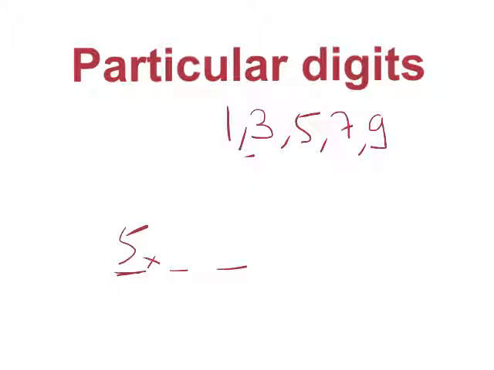Alright, in this section we're going to solve a few questions which are based on a particular digit. For example, using 1, 3, 5, 7, 9, how many 3 digit numbers can we form? Now first seat can be taken by any of the 5 people. Second seat can be any of the remaining. So these are the total number of ways, 60, in which the 3 digit number is always odd.